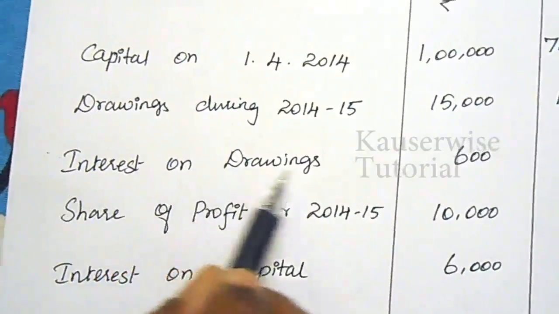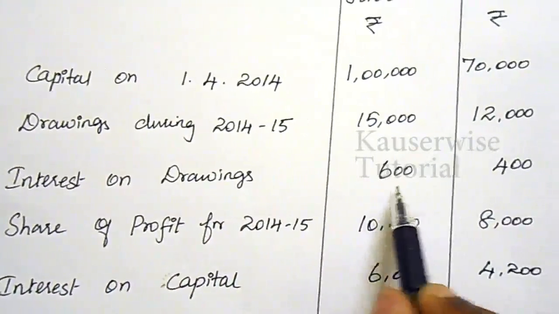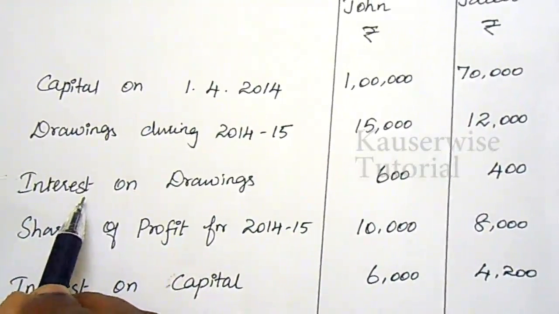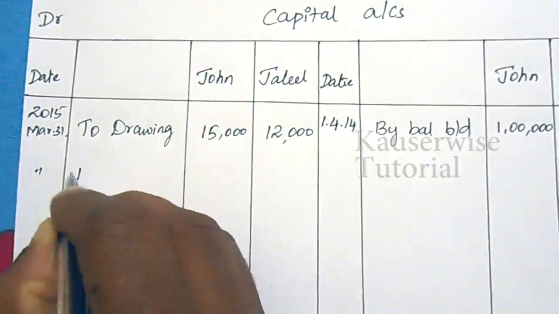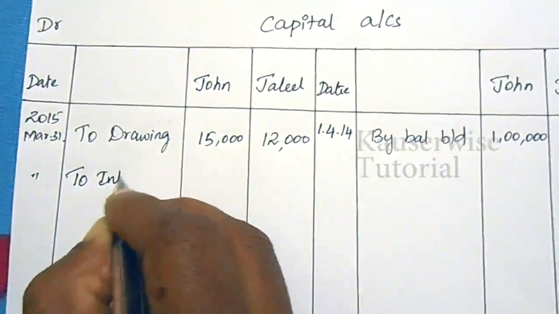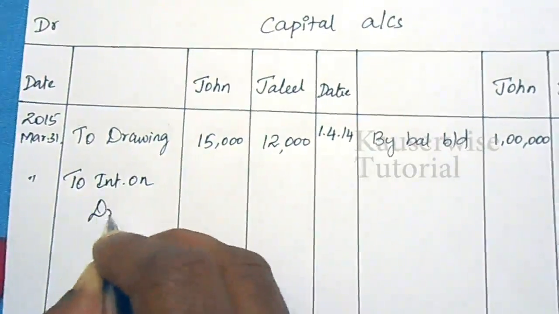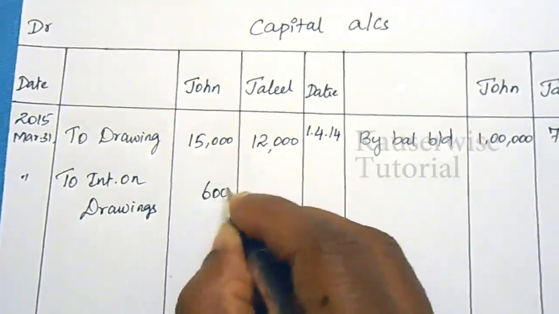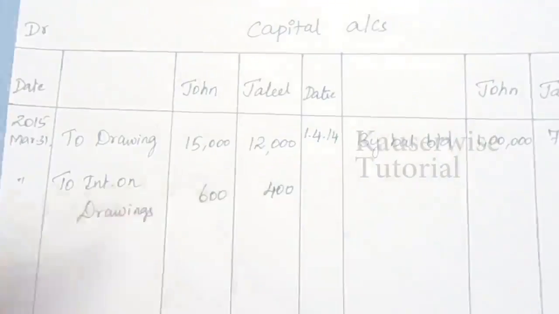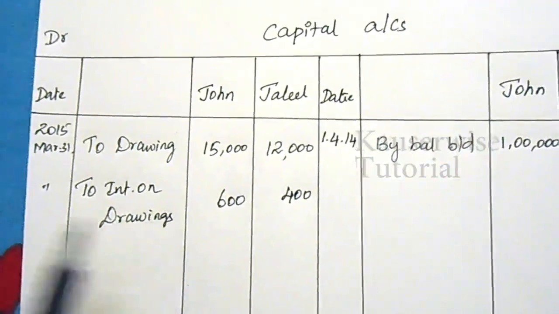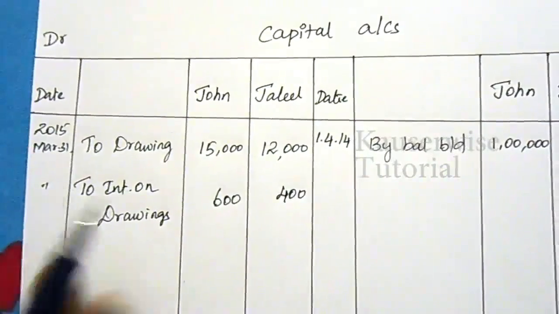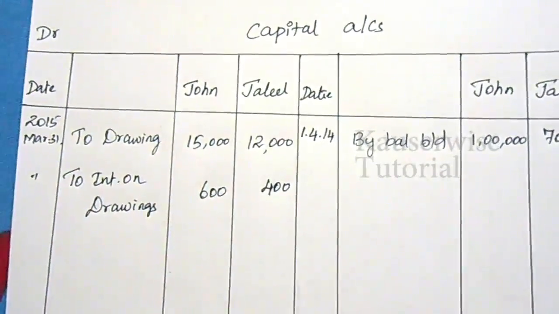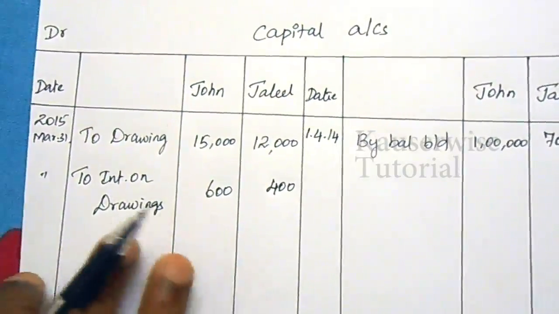Next item, interest on drawings. John 600, Jalil 400. This will also be recorded under the debit side of the capital account. To interest on drawings, 600, 400. See, interest on drawings also we have recorded on 31st March, that is the end of the year. So except the opening balance, all other transactions we have to write on March 31st, that is the end of the year.